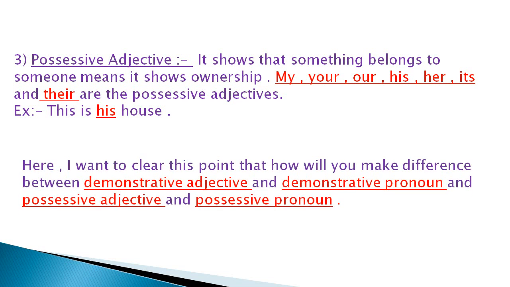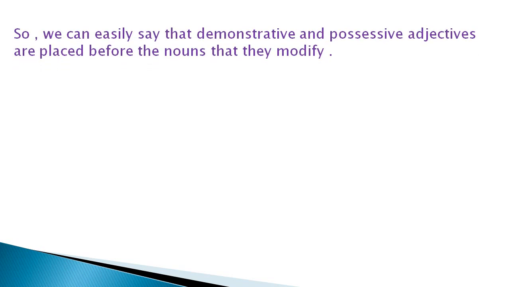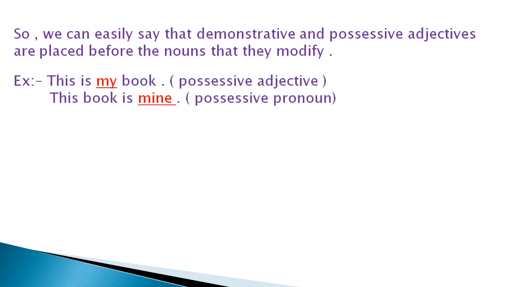Here I want to clear this point, how will you make difference between demonstrative adjective and demonstrative pronoun, and possessive adjective and possessive pronouns. So we can easily say that demonstrative and possessive adjectives are placed before the nouns that they modify. For example, this is my book. So here my is the possessive adjective that came before the noun word book. So it is an example of possessive adjective.